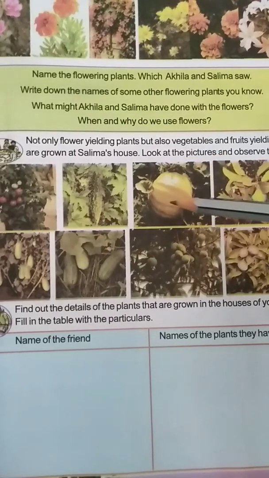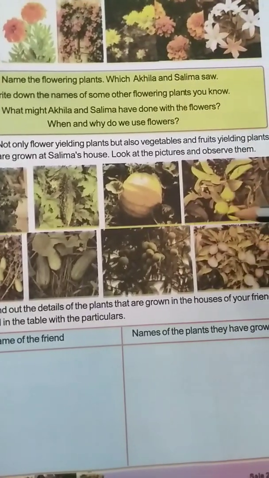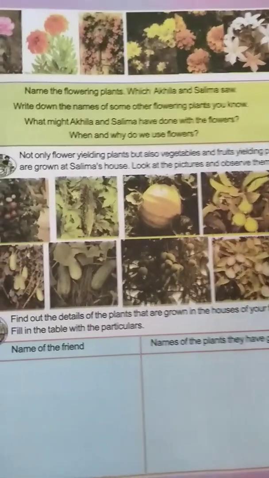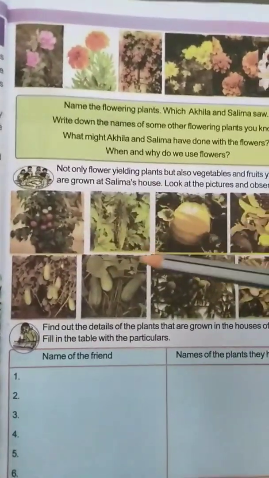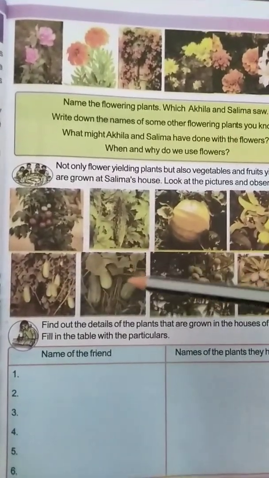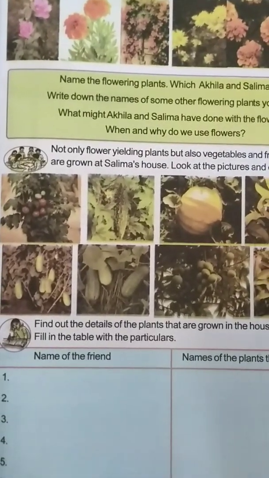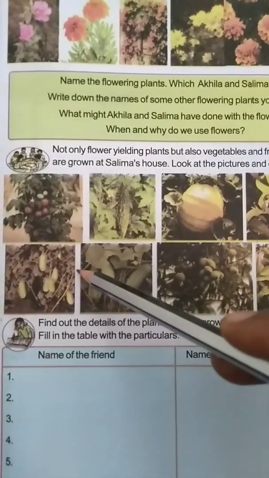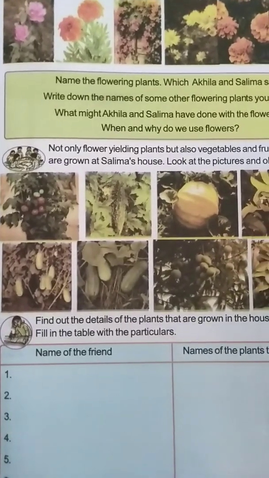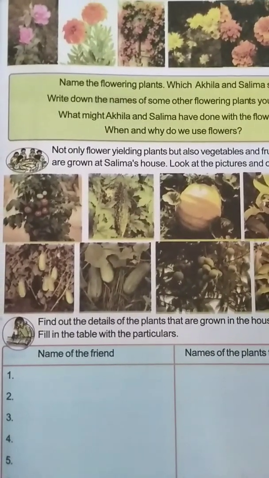This one is the big lemon. These are the guava, cucumbers. Sorry, this is the bottle gourd. These are the cucumbers, mangoes, and this is the sapota. So not only vegetables, she has planted fruit trees also.